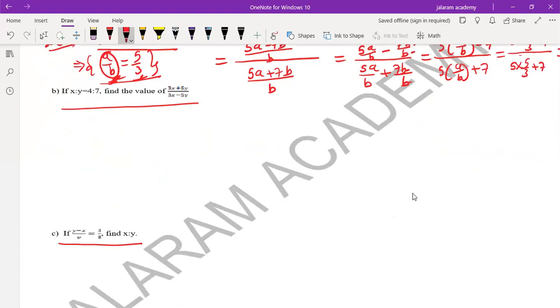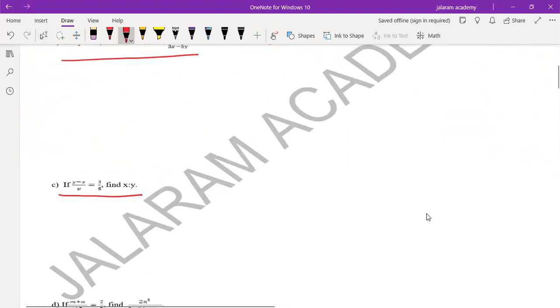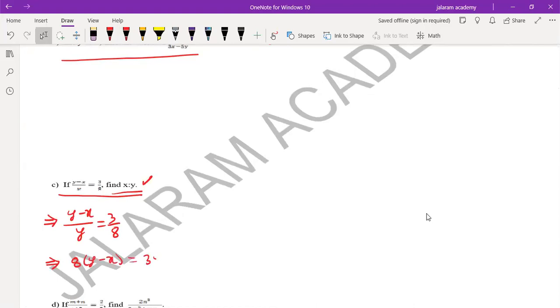So how to discuss question number C? Using the properties of ratio and proportion. It is y minus x upon y equals 3 by 8, and we have to find x is to y. For this, if we use the cross multiplication method, 8 into y minus x equals 3y.